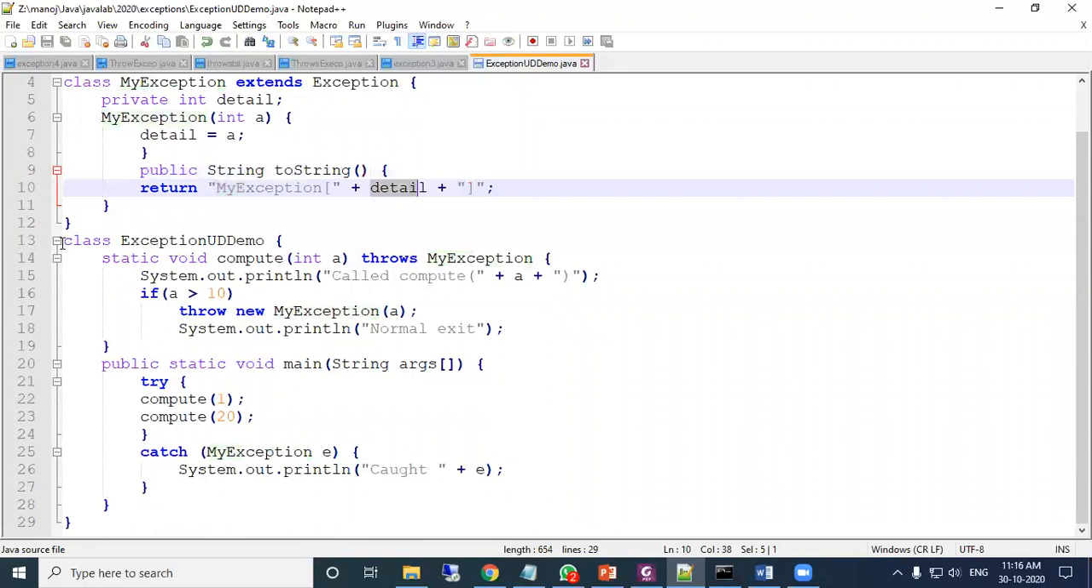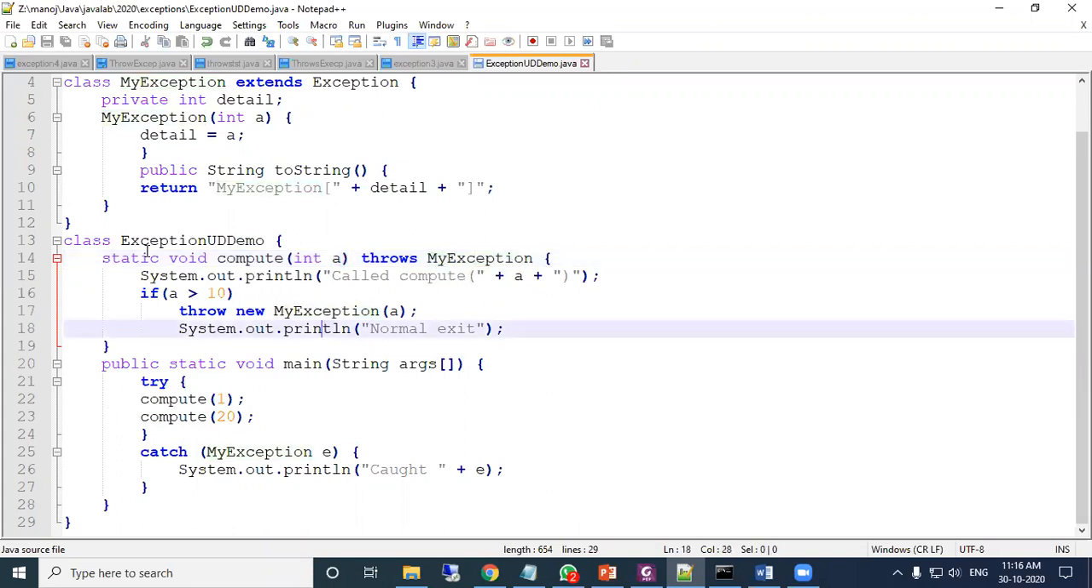Then come to this another class, ExceptionUDDemo, that I have given for exception user defined demo. Inside this UDDemo, I have made one static void compute function, and that again receives a and throws MyException.